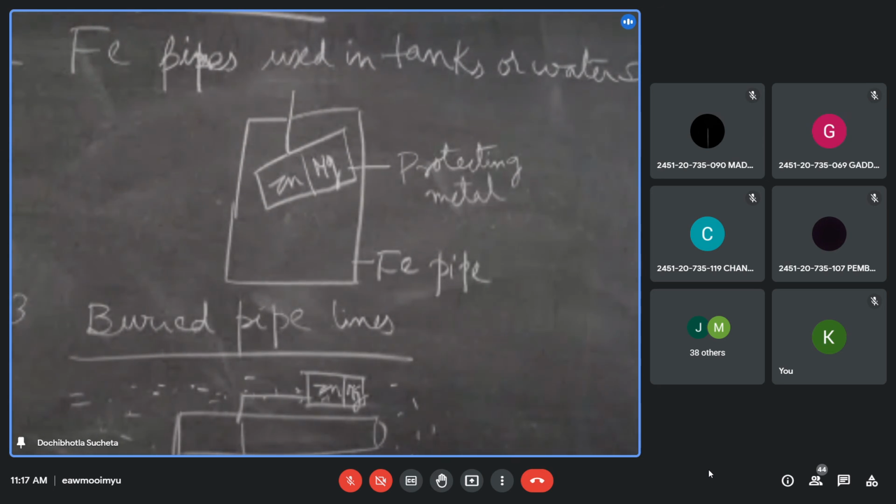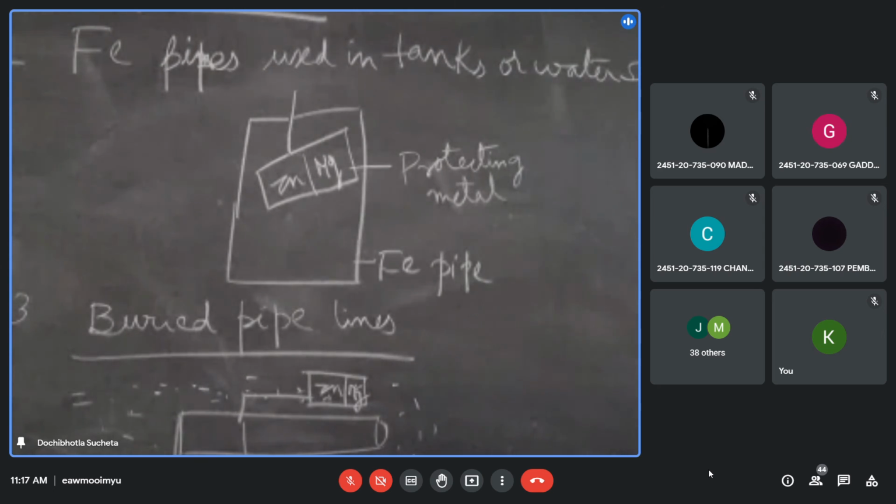The zinc or magnesium metal that I have used as a protecting metal undergoes corrosion and gets exhausted, so I should again put a sheet around it and connect it. That's it. And hence this type of protection is cathodic protection.